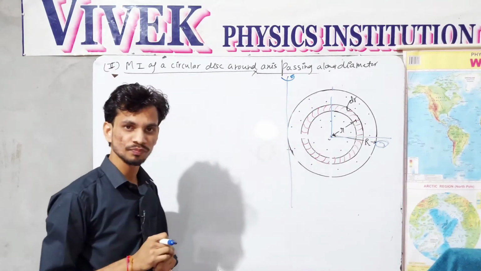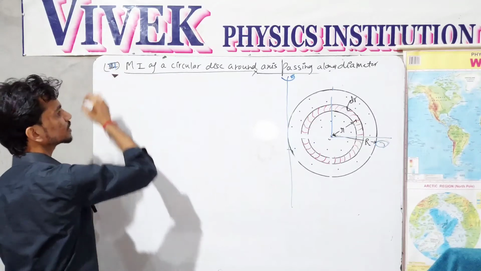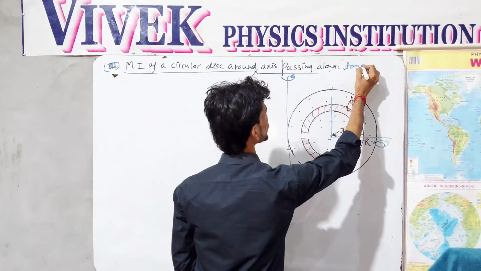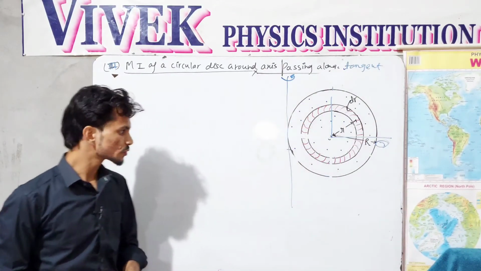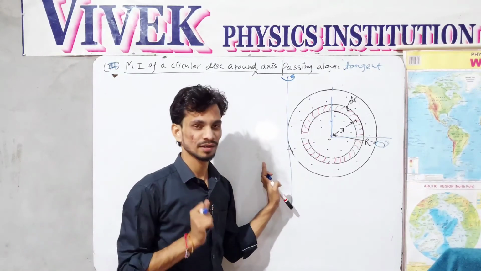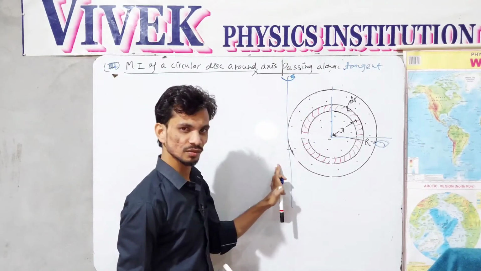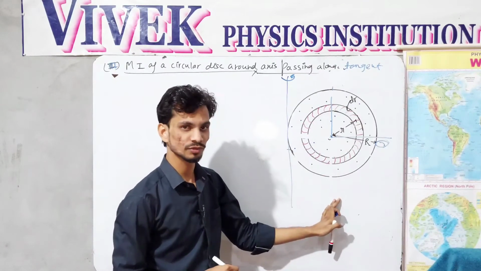This is case three, along the tangent. In order to find the moment of inertia in this case, I will use the theorem of parallel axis, because this is the axis which is parallel to a diameter axis of the circular disk.